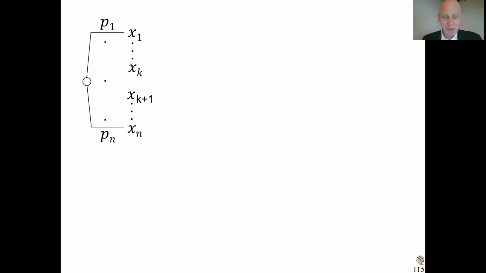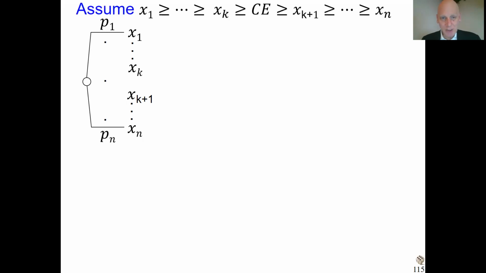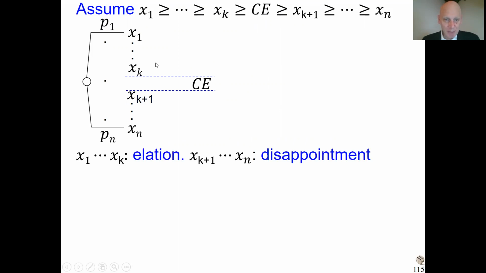Imagine here we have a lottery, a probability distribution over money. Let's assume that the outcomes have been ordered from best to worst. The highest is the best, the lowest is the worst. And somewhere in between is a certainty equivalent, the sure amount equally good. There it is. That means that a few, the best outcomes, are better than that sure outcome, and others are worse. If you get an outcome that is better than the certainty equivalent, then in a way you're a bit happy, you're elated. You think, oh, I ended up with something that's better than I felt beforehand. Disappointment is the other way around. If you end up with something worse than you thought beforehand, you're disappointed.